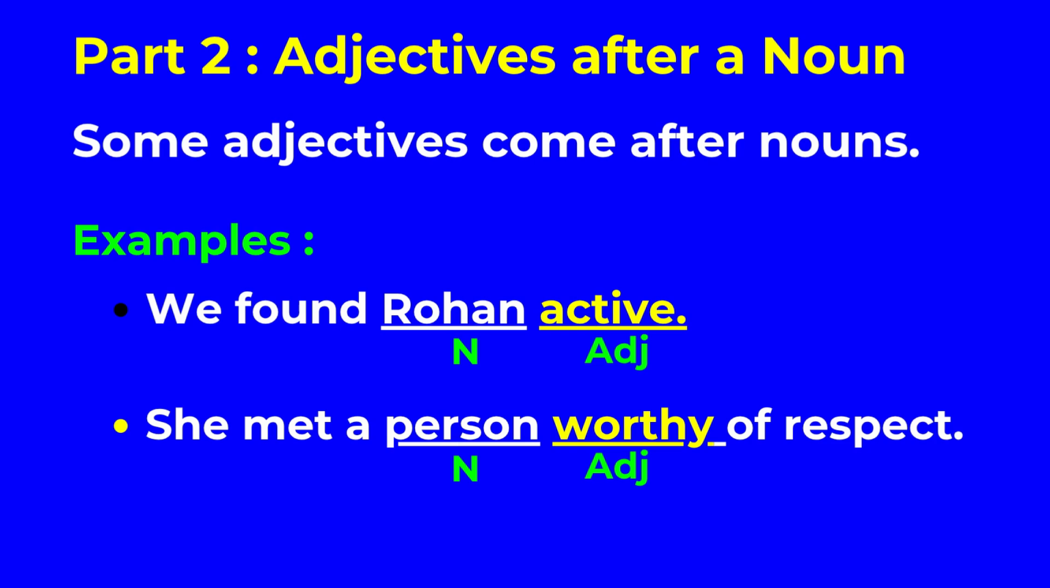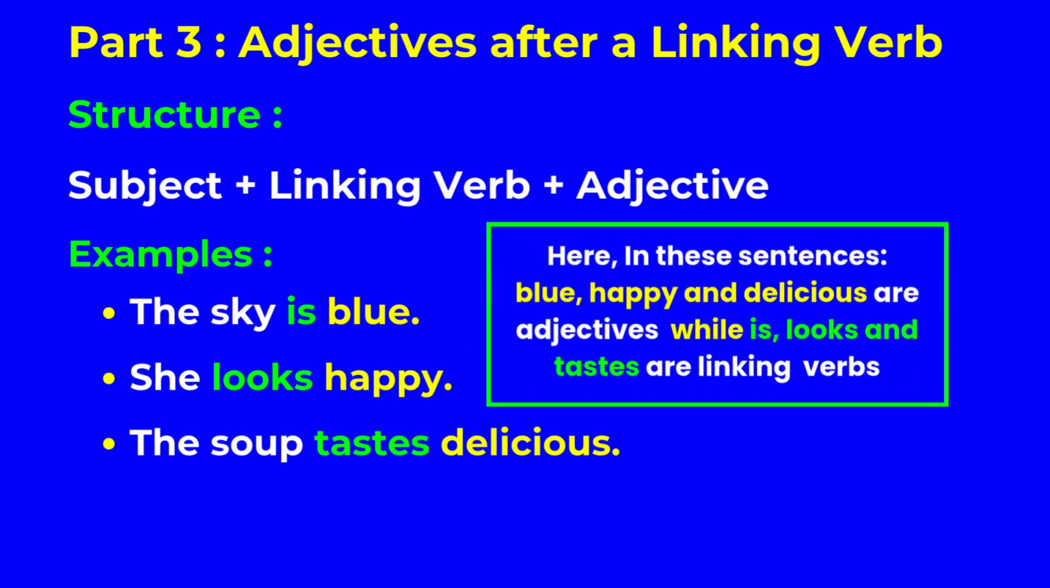Adjectives after a noun. Some adjectives come after nouns. Examples: we found Rohan active. She met a person worthy of respect. Adjectives after a linking verb. Structure: subject plus linking verb plus adjective. Examples: the sky is blue. She looks happy. The soup tastes delicious. Here, in these sentences, blue, happy and delicious are adjectives while is, looks and tastes are linking verbs.